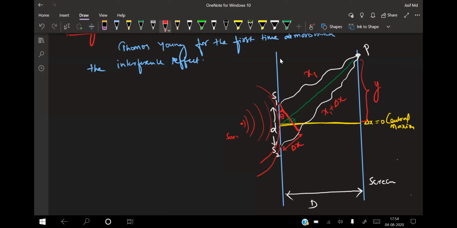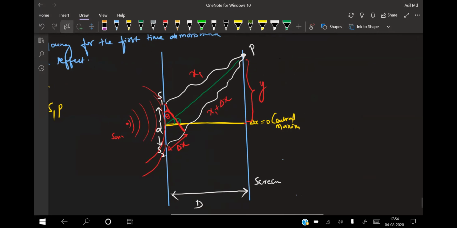Now what is the path difference? Can anyone tell me? Path difference delta x is equal to S2P minus S1P. So that will be equal to how much? See from the figure, this is a distance D. If I take this diagram, this is your D, making an angle theta, this is the perpendicular drop, and this is delta x. If this D is resolved into components, this will become D cos theta, and this will become D sin theta.